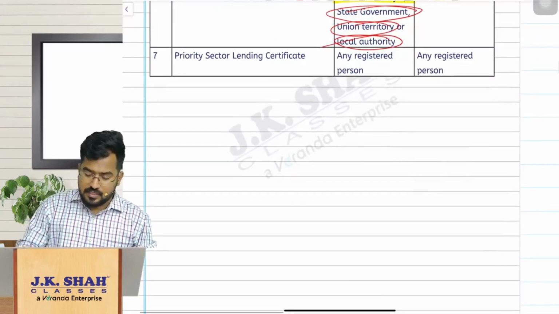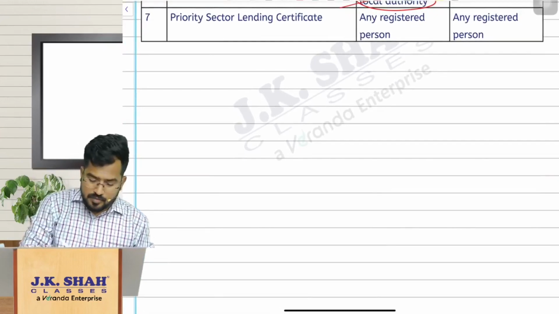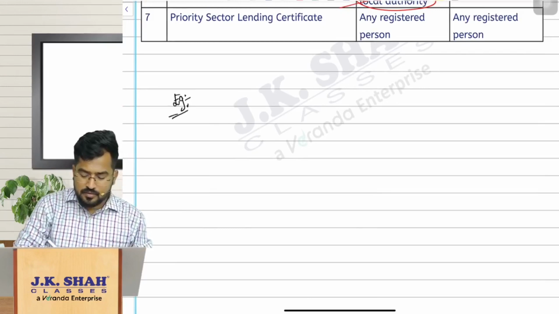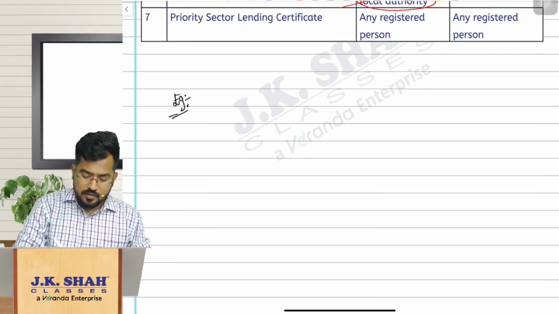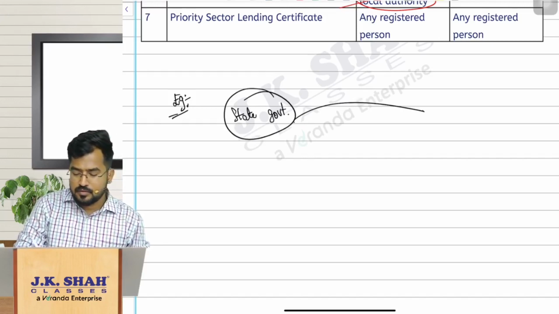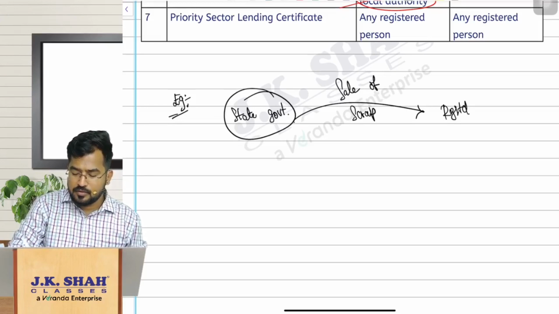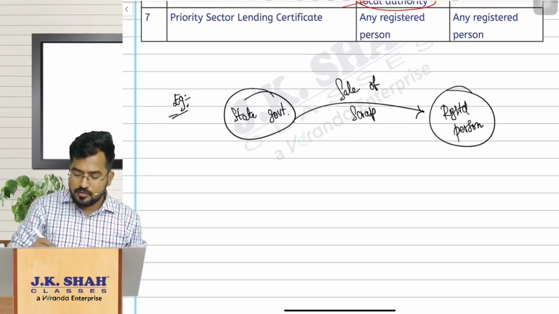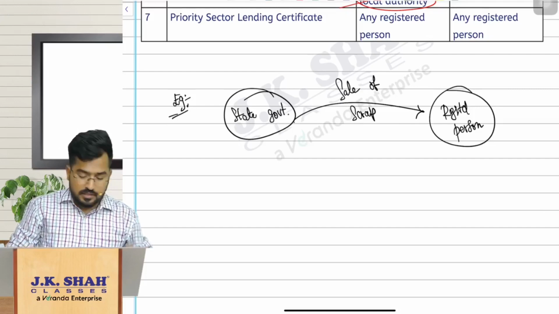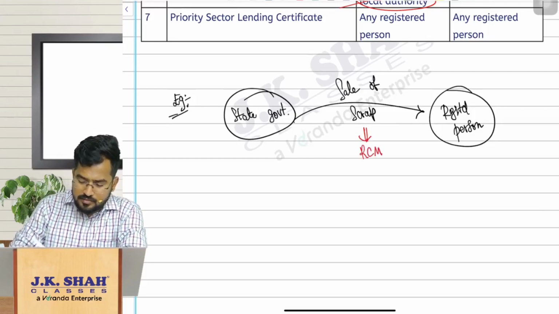Why? Because understand the difference here. For example, let us assume some state government is making sale of scrap to a registered person. So whether RCM will come into picture here or not? Yes, RCM will come into picture.